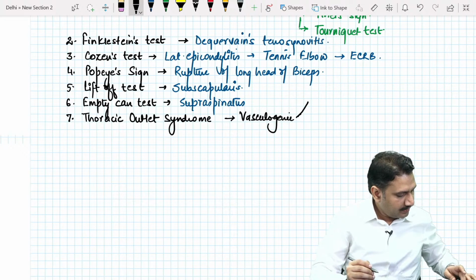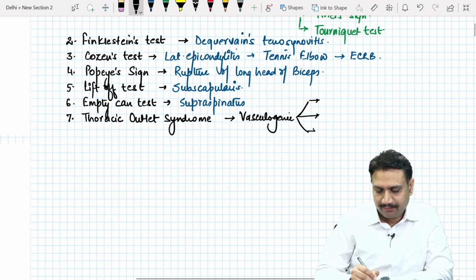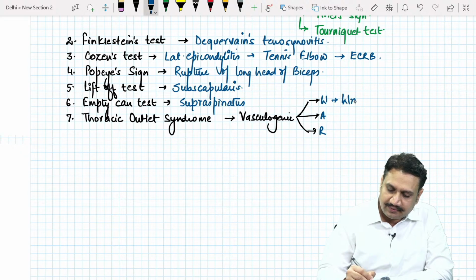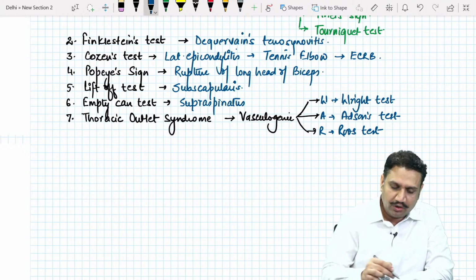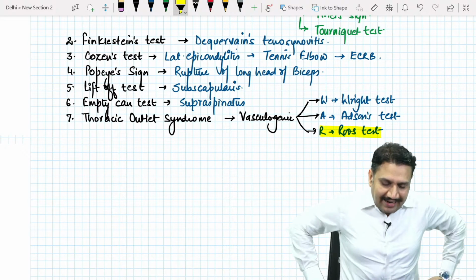So vasculogenic basically has 3 tests. We can remember them by the mnemonic WAR. W stands for the Wright test, A is for Adson's test, and R is for Roos. Roos was a previous year question of the exam. So Roos, Adson and Wright, WAR.